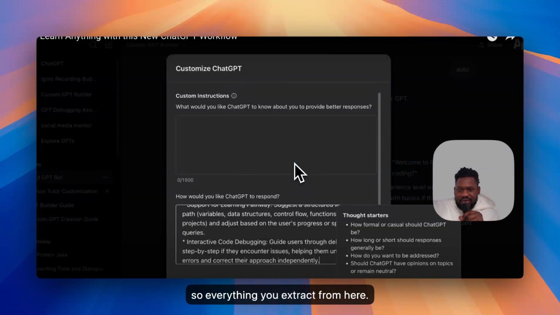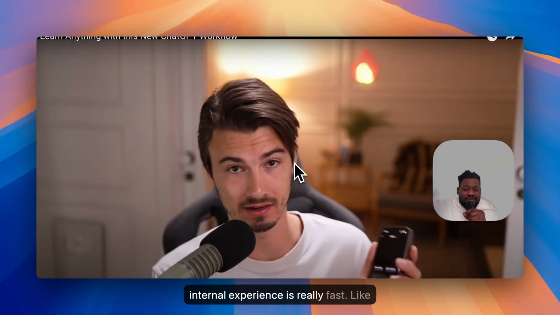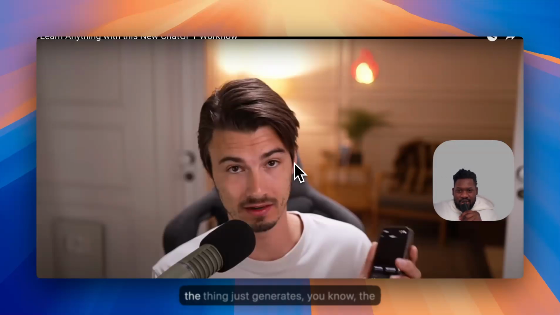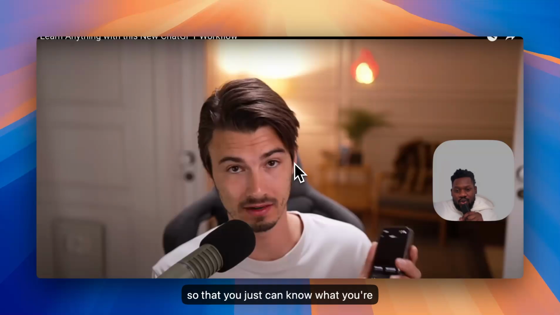So everything you extract from here, what it's saying is that you're able to put it in that section of things, and I think you're ready to go. And I can just activate the advanced voice mode and have this set up. And by the way, in terms of experience, it's really fast. Once you put in everything, the thing just generates your ChatGPT for you, and then you can upload a logo to differentiate it, and you can give it a description so that users can know what you're actually using.